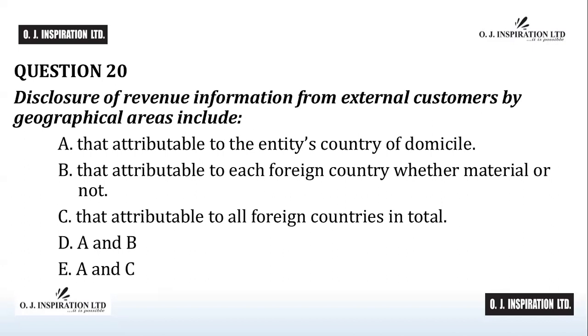Question number 20. Disclosure of revenue information from external customers by geographical areas include A, that attributable to the entity's country of domicile. B, that attributable to each foreign country, whether material or not. C, that attributable to all foreign countries in total. D, A and B. E, A and C. Time counts.